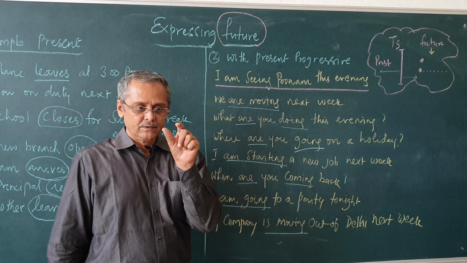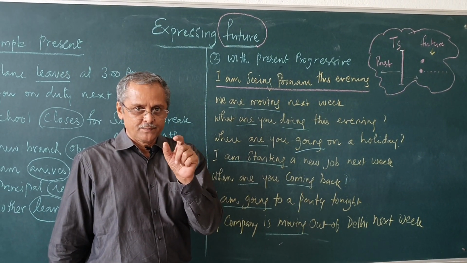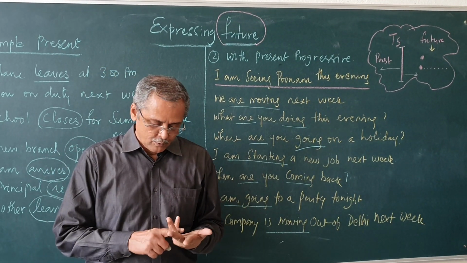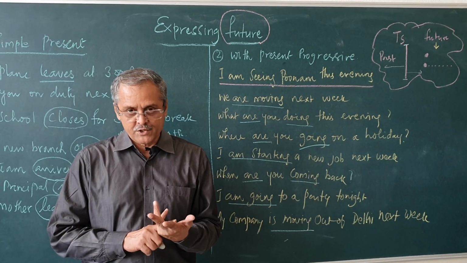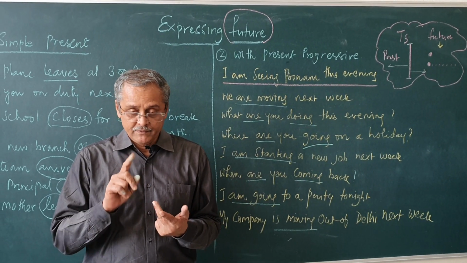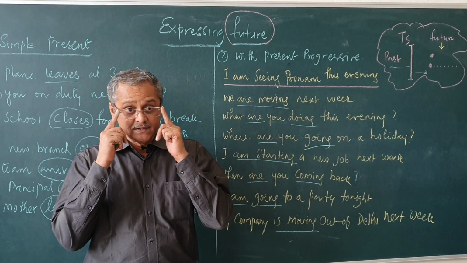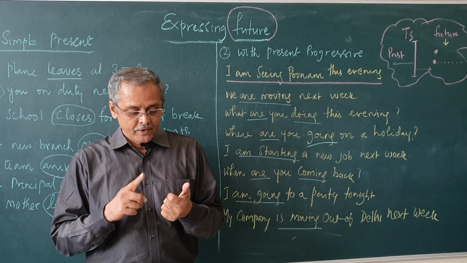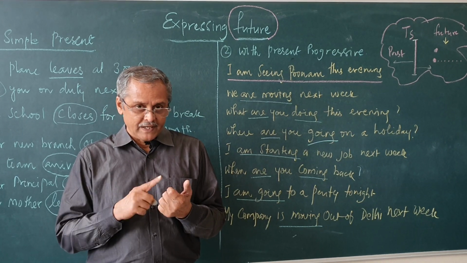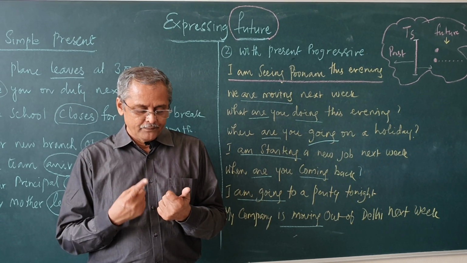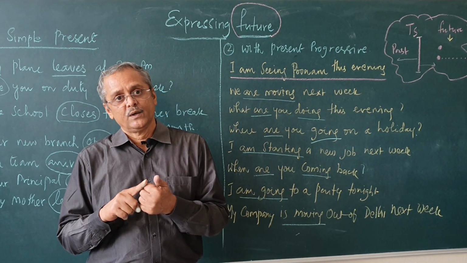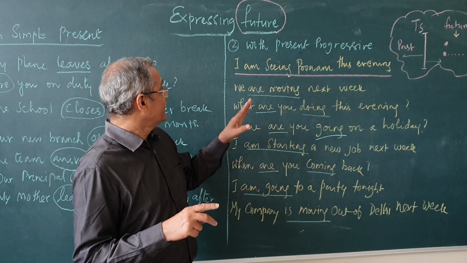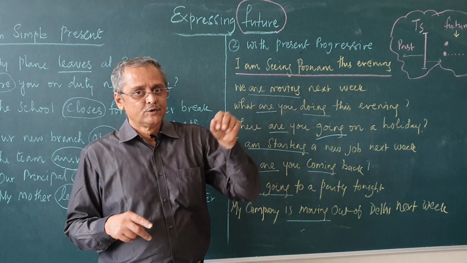How do we use the phrase going to express the future? We will see the going to structure, then we will see the very minute differences when we use will and shall, and we will see future passive also, and then the future continuous also. So, all this will be combined to express the future in two parts.